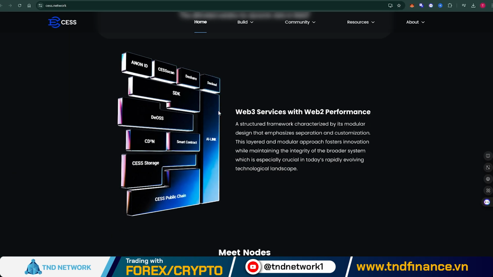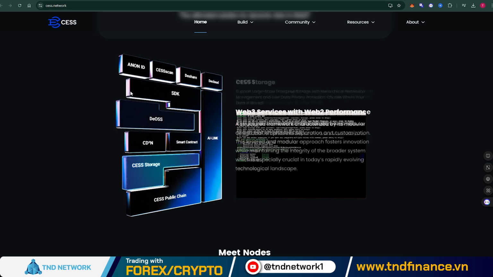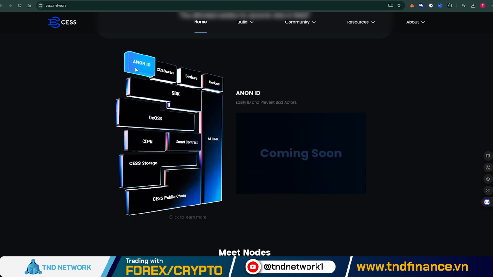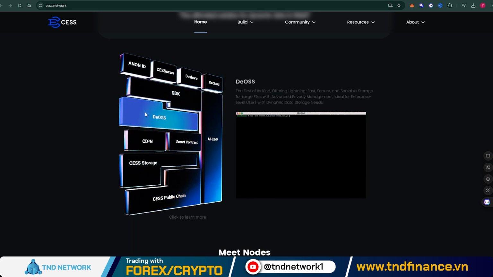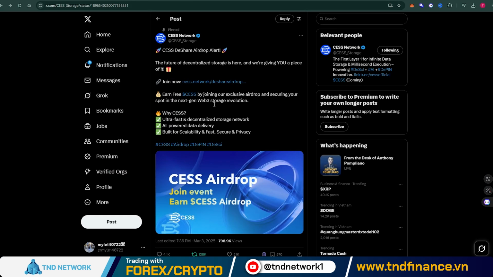So I've finished guiding you all on how to participate in the CESS project. CESS not only has a clear objective, but also a strategic vision for the future of data and AI. I believe this is a potential airdrop opportunity, and I think you shouldn't miss out on it. Take advantage of your time to participate in the airdrop and earn as many points as possible. And that's how I've guided you in participating in the promising CESS airdrop.